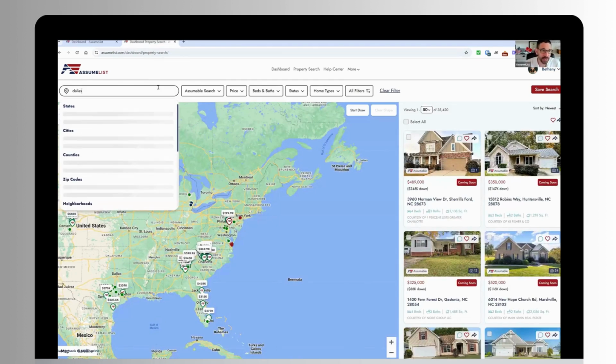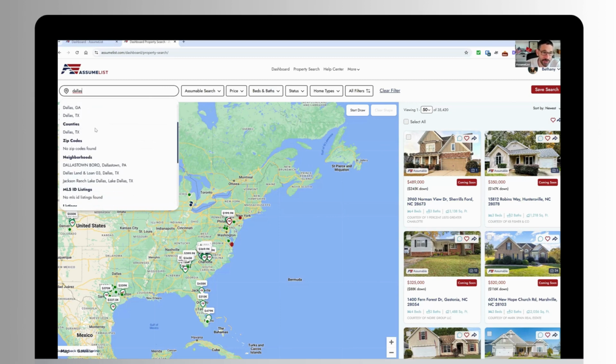So I'm going to jump right into it. Let's do a quick demo here. I'm going to just use Dallas, for example. Love that city. So we're just going to run a search. When you type in a keyword here at the top, we can run a search for anything that starts with Dallas. Really, we can run filters based on city, state, county, zip code, neighborhood. You can enter an MLS ID number. You can run a search for a specific listing if you have a property address or partial property address.